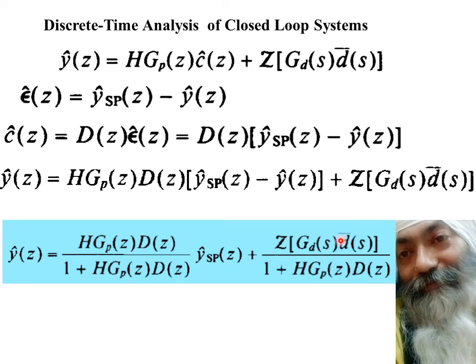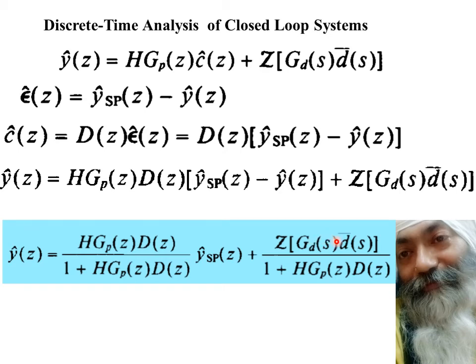On the other hand, if you have a regulatory problem, regulatory means that there is no change in set point; we are only regulating one thing, and that is we are taking care of this d(Z). So in that case, this Y_SP will be 0, and we will be working with only d(Z).